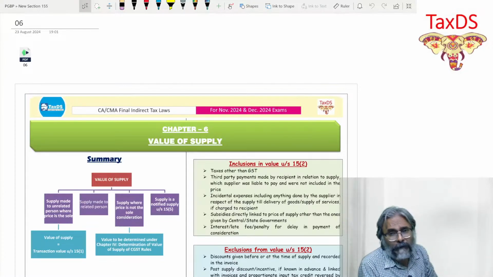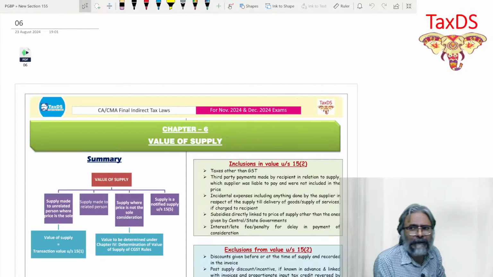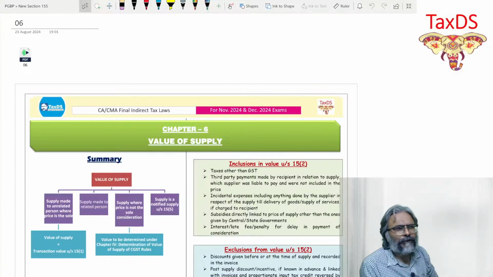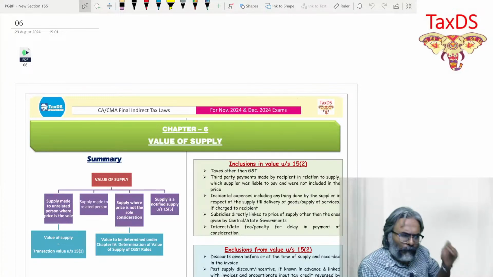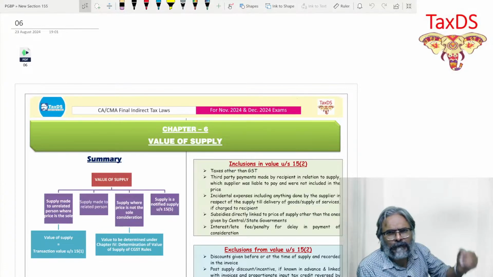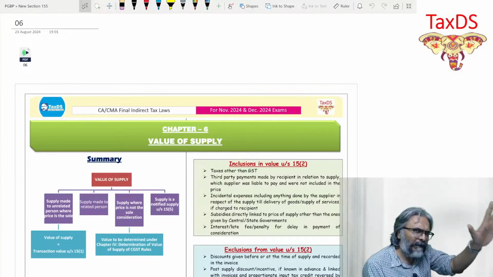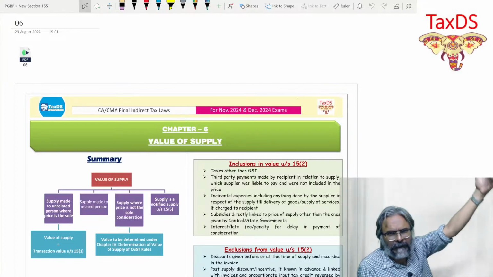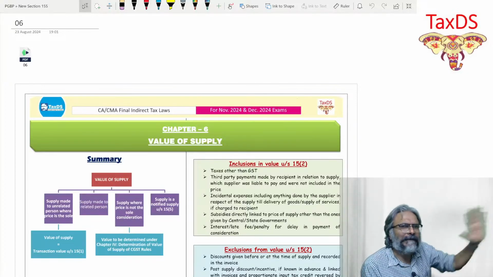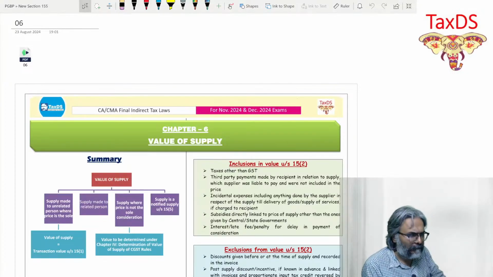If this is going to become the base, it is equally important, and then the competition would be a bit tougher. You yourself will come to know when we proceed in this topic. Those who have got their answer sheet from the ICAI, just go through your answer sheet once.